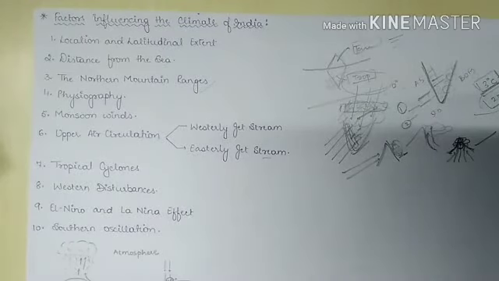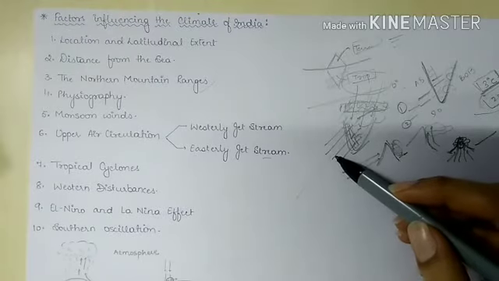Next is our tropical cyclone. Tropical cyclones originate in the Bay of Bengal and Arabian Sea, and they influence a large part of peninsular India. The majority of cyclones originate in the Bay of Bengal and influence weather conditions during the southwest monsoon season. Some of the cold cyclones are born during the retreating monsoon season, that is in October and November. They influence the weather condition of the eastern coastal areas of India.